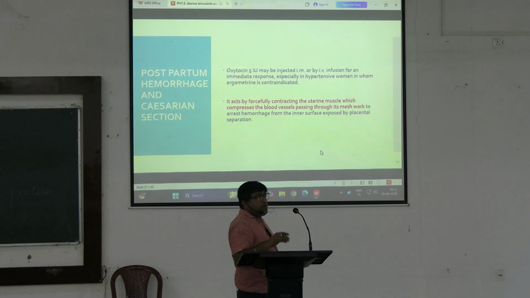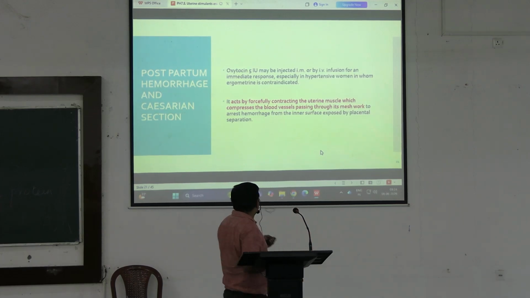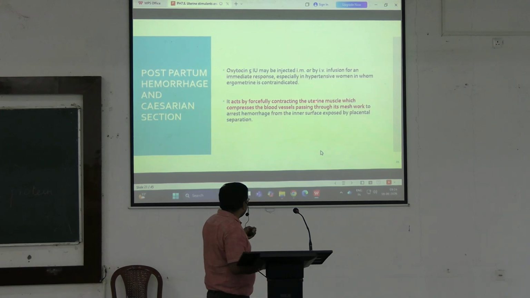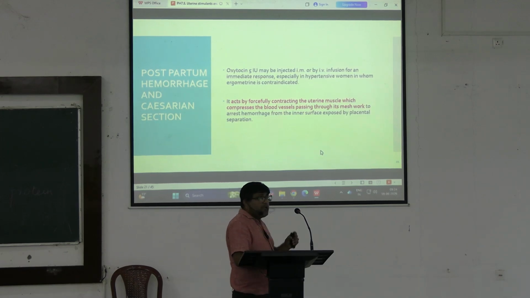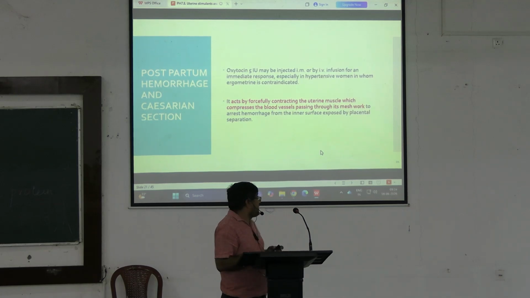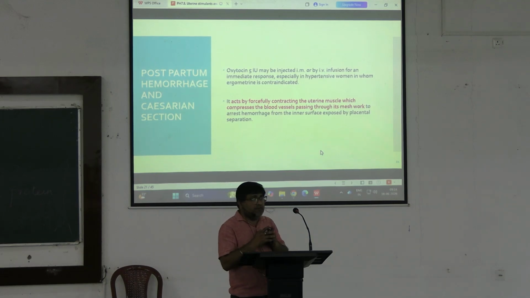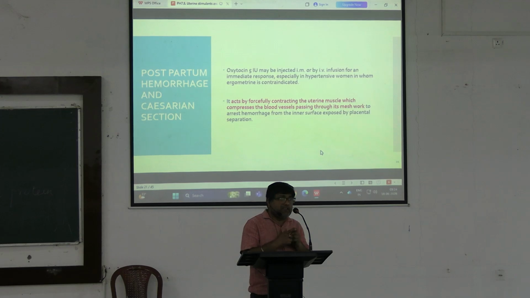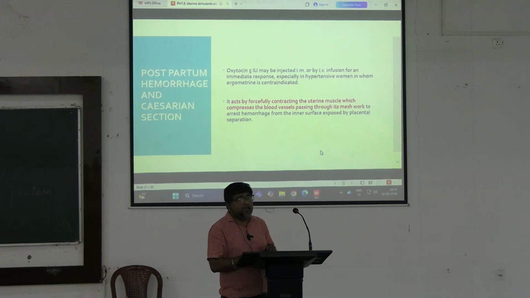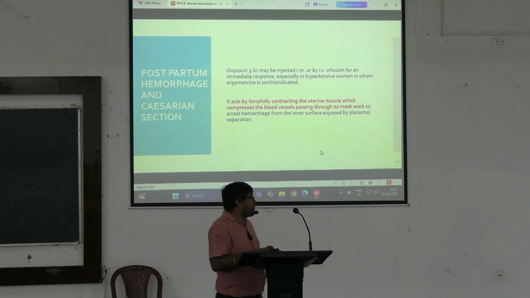Now, oxytocin can be used even in postpartum hemorrhage or in case of cesarean section. Here, oxytocin 5 international units is injected intramuscularly or intravenously for immediate response, particularly in hypertensive subjects where ergometrin or ergot alkaloids are contraindicated. It acts by forcefully contracting the myometrium so that the blood vessels are compressed in between its meshwork, and bleeding is stopped from the inner surface of the uterus caused by separation of placenta.